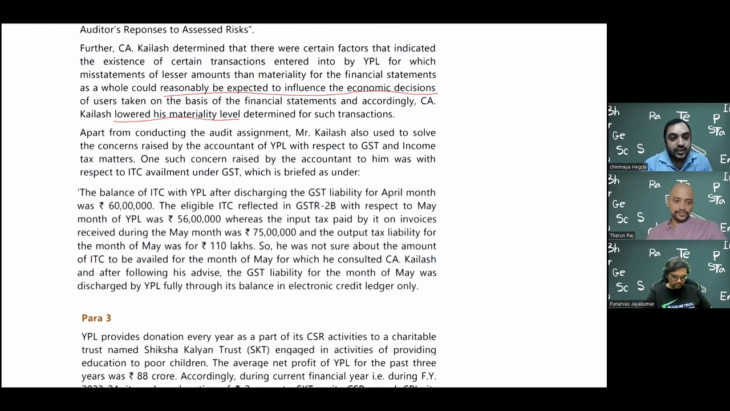I'll read that part also. The balance of ITC is not the ITC limited. It is input tax credit. They can use the shortcuts like this, but I don't know whether we can use in exams.